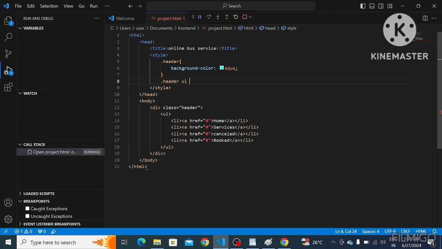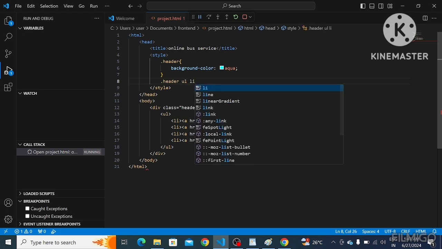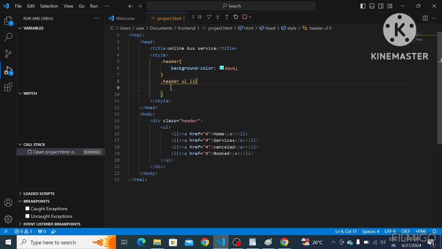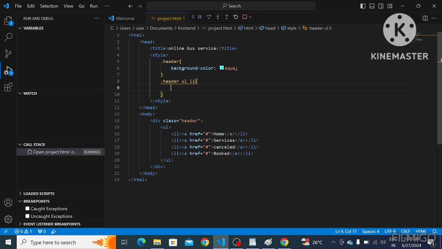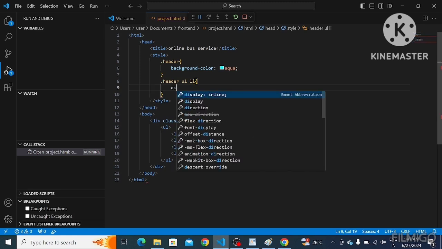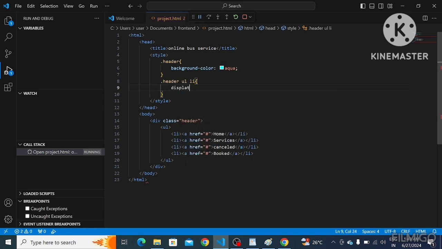After that, I'm going to select the list elements in this header tag. For these list elements, we have to give some properties. List elements display flex. To display elements side by side, we are going to use display flex.